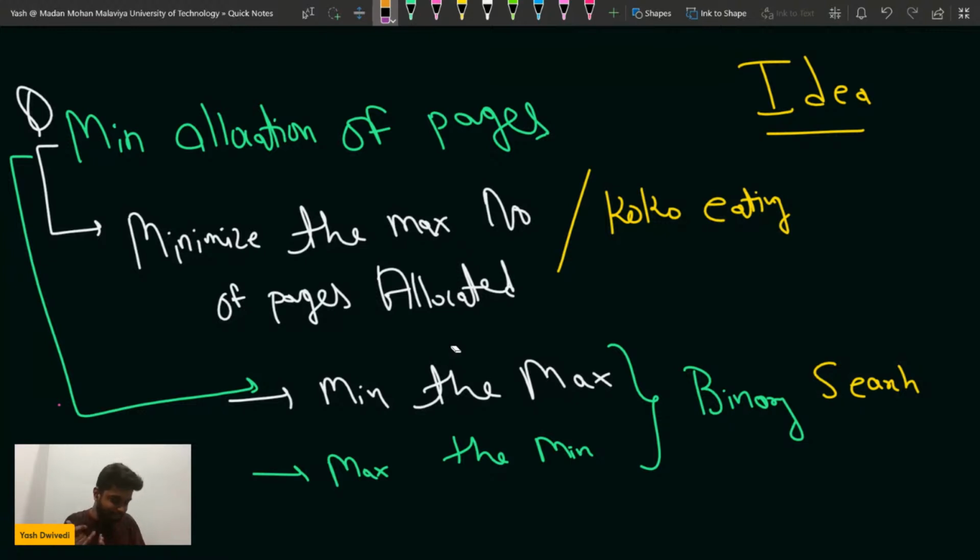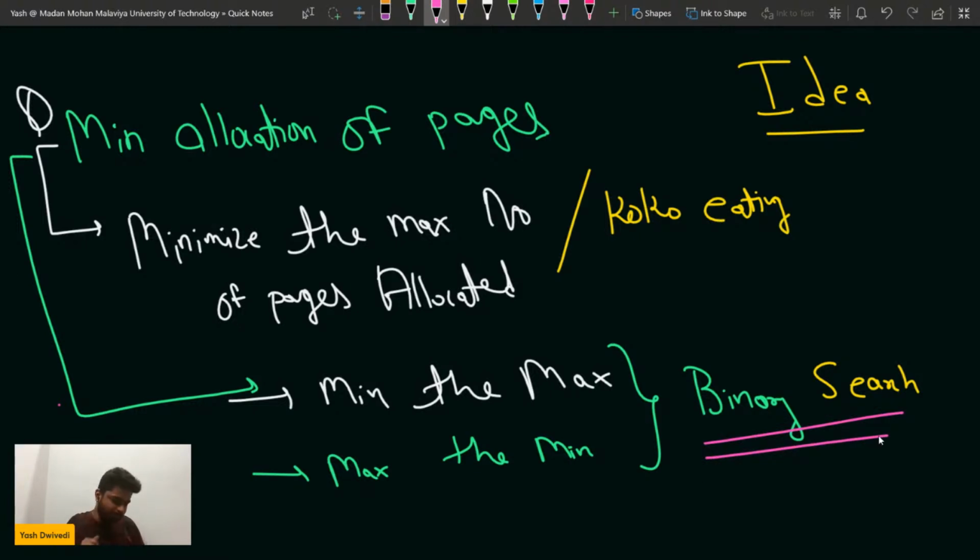If you have not done these problems properly, then you will not understand. Like aggressive cow, in that also we optimize. Then minimum allocation of books, cocoa eating banana, capacity to ship within d days, painter partition, book problem also. Please write +1, guys. If you have not done those problems, this is the rule: whenever you have to minimize the maximum or maximize the minimum kind of thing, we have a habit of using binary search.